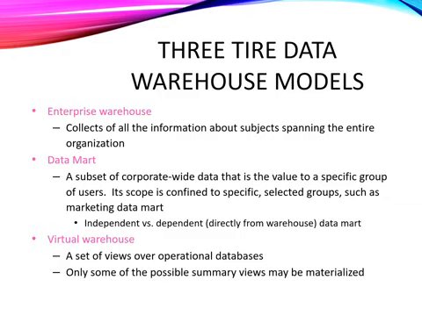Data marts can be independent or dependent; dependent means directly from the warehouse. Third, virtual warehouse: a set of views over operational databases. Only some of the possible summary views may be materialized.